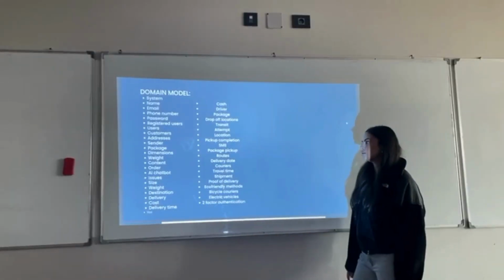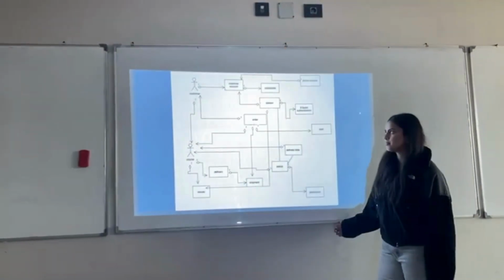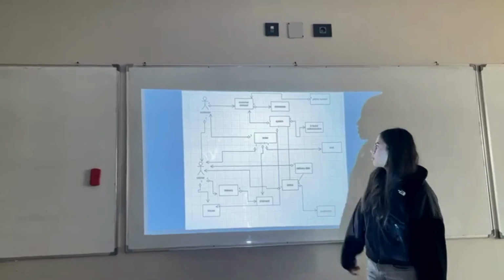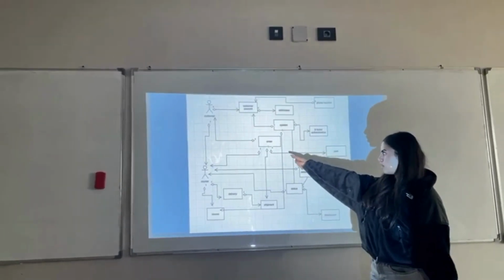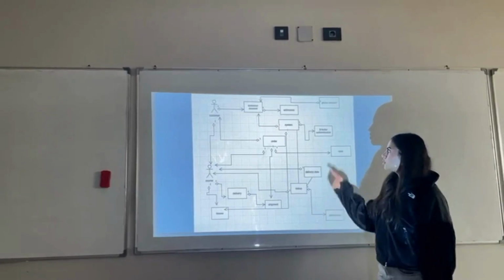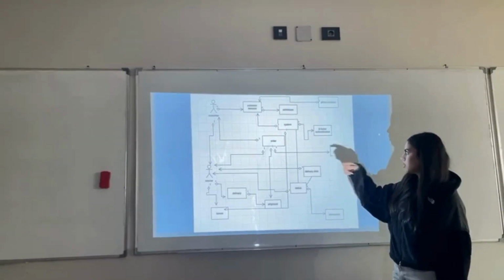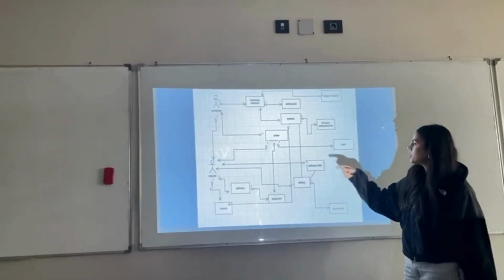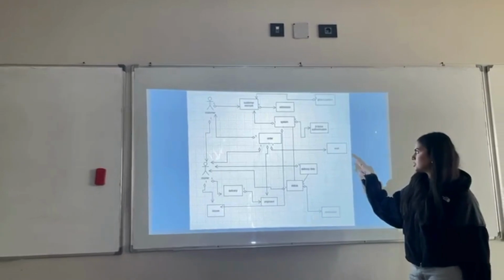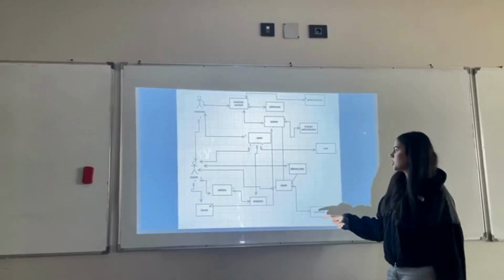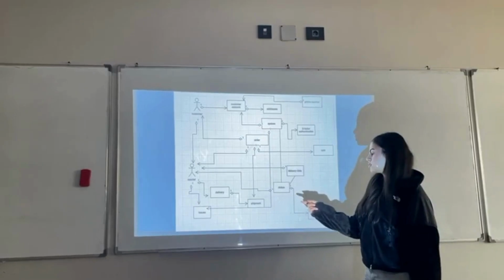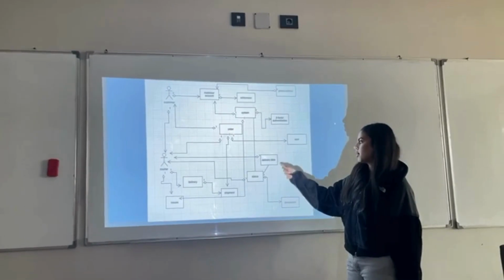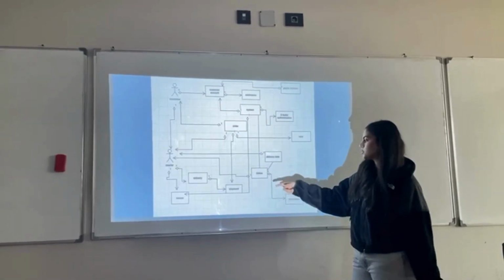The main model nouns that we got from our functional requirements. This is the main model diagram with all of our key concepts. Our main key concepts are the customer and the courier. They're all connected to the order. The customer is connected to the customer account, the addresses, and the phone number, which is all connected to the system, which contains the two-factor authentication and the status. The courier is connected to the delivery and the shipment, which is also connected to the status, and the delivery date is also connected to the status.